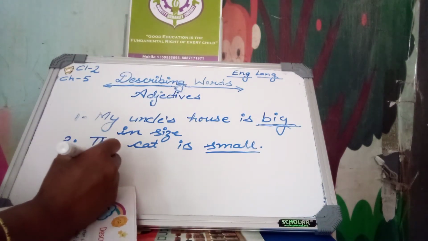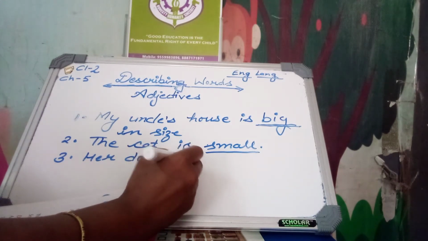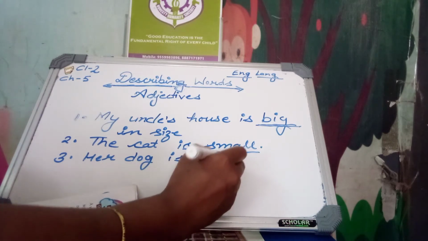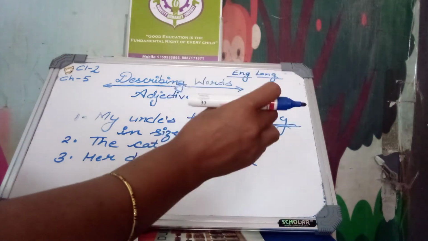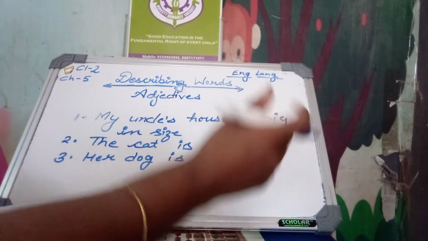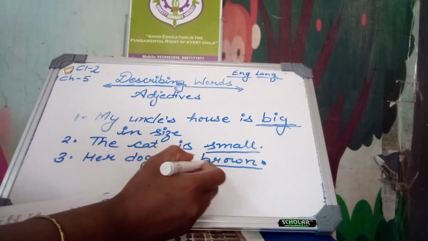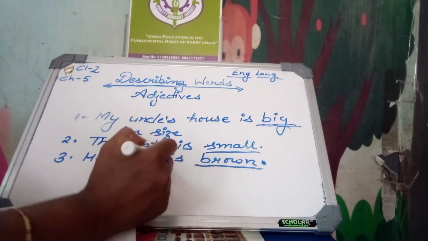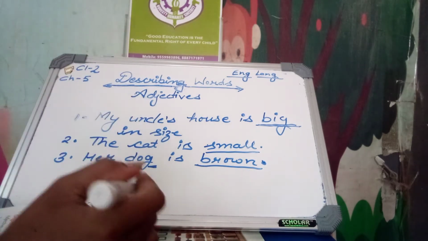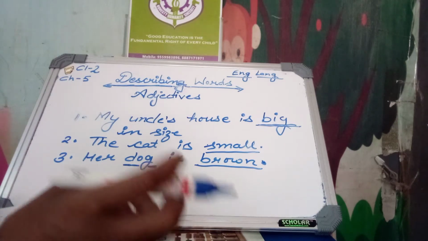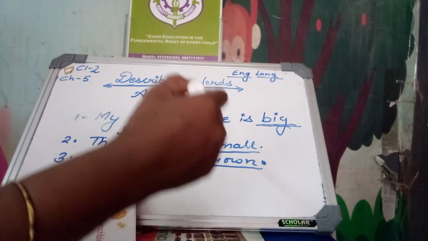Now, her dog is brown. She has a dog and the color of her dog is brown. Brown is a describing word. Brown describes the noun. The noun is dog. And the words big, small, brown describe the noun.